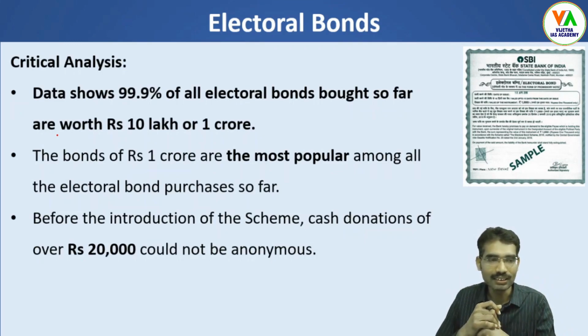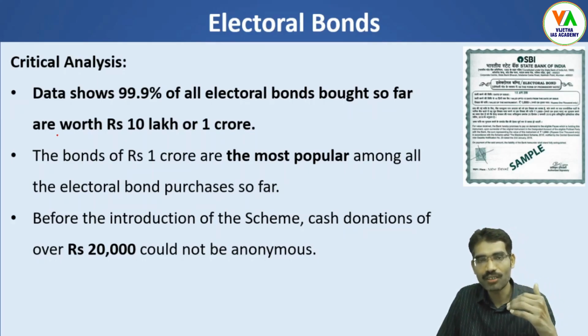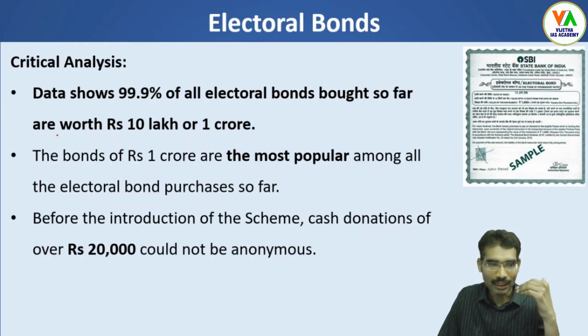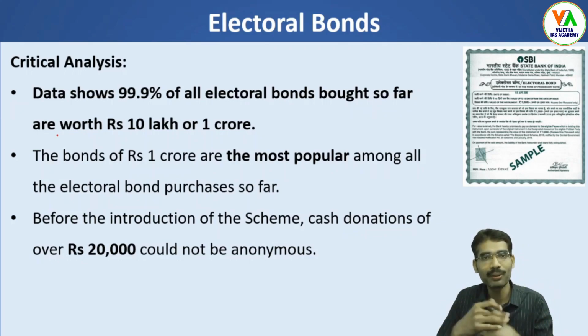However, critical analysis of data shows that 99.9% of all electoral bonds bought so far are worth 10 lakh or 1 crore, so you can see that the denominations are of high worth. That means only rich people are buying these bonds and donating to the political parties. Common people are not purchasing these bonds. The bonds of 1 crore rupees are the most popular among all electoral bond purchases so far. That means highly rich people are the ones donating to the political parties through this mechanism.